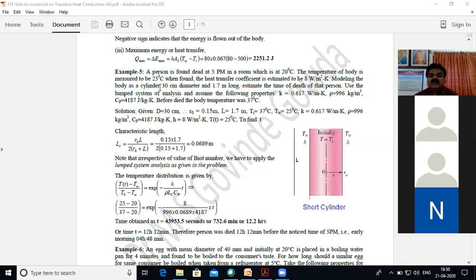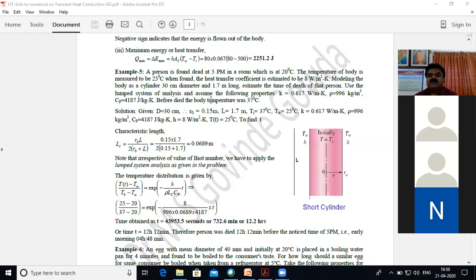Modeling the body as a cylinder, 30 centimeter diameter and 1.7 meter long, estimate the time of death of that person using the lumped system analysis and assume the following properties.